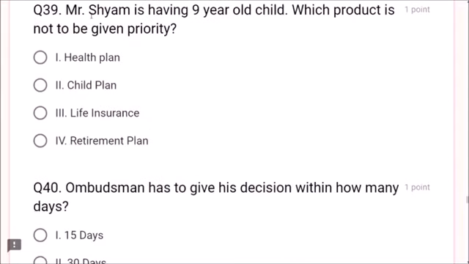Next, question number 39. Mr. Sham has a 9-year-old child. Which plan is not to be given priority? Health plan, child plan, life insurance, retirement plan. Retirement plan, friends. Health plan, yes, it is required. Child plan required. Life insurance required. But retirement plan is not given priority.